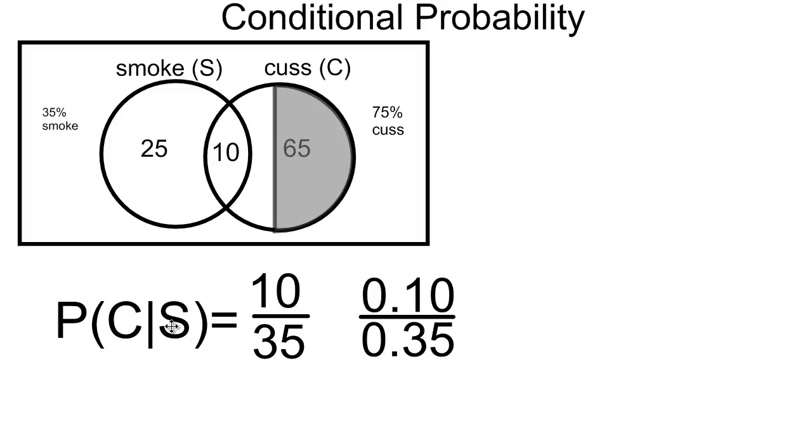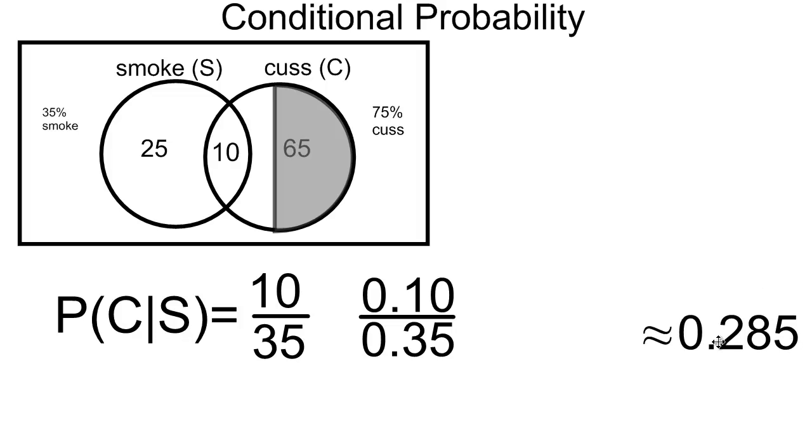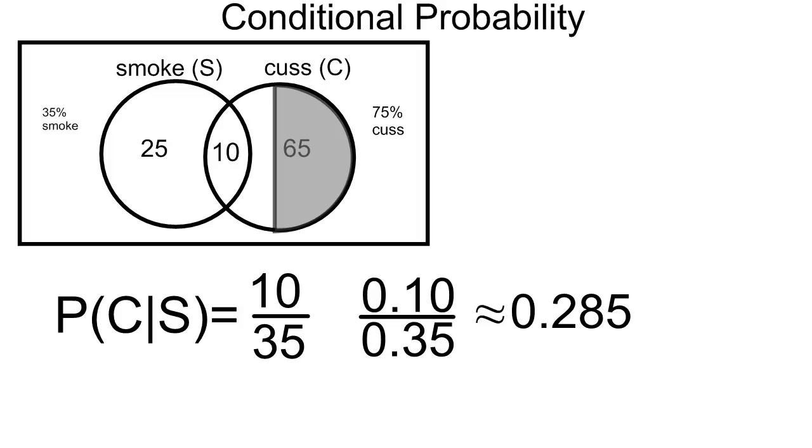I symbolize the probability of cussing given that somebody smokes in this way. P, C, and then this line S. So this means the probability of somebody cusses given that I already know that they smoke. And in this case, it ends up being approximately 0.285, a 0.285 probability that they cuss, given that I already know they smoke.